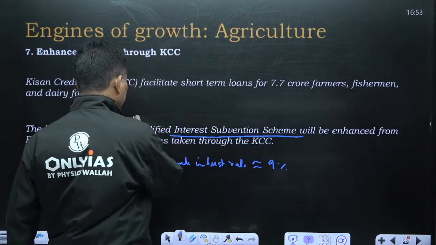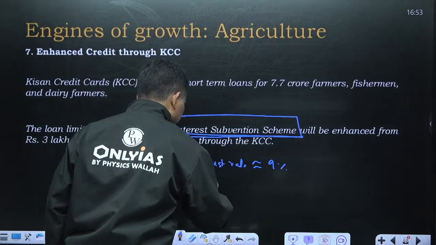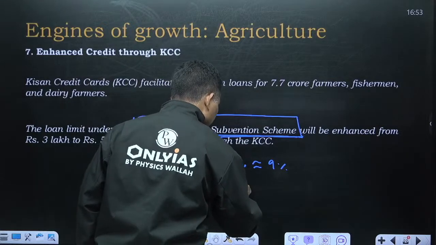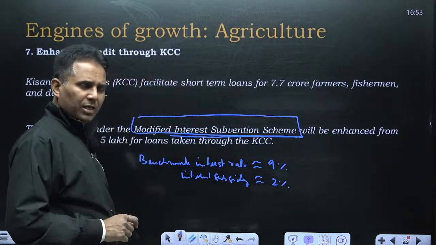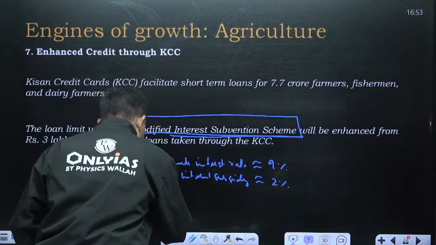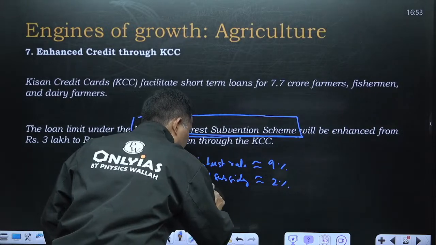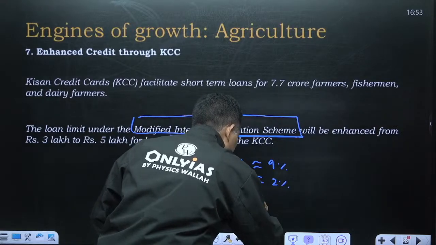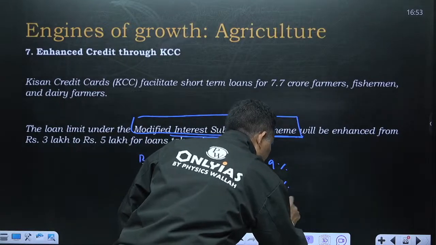Now, under this interest subvention scheme, the government gives interest subsidy. This is the standard rate in the market. The government gives an interest subsidy of 2% for short term loans taken through KCC, and on timely payment, an additional subsidy of 3% is given.